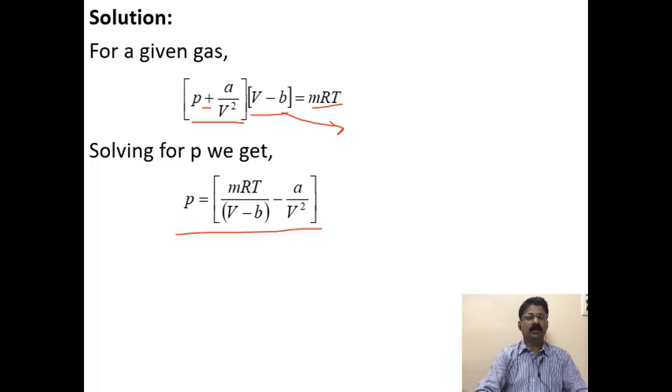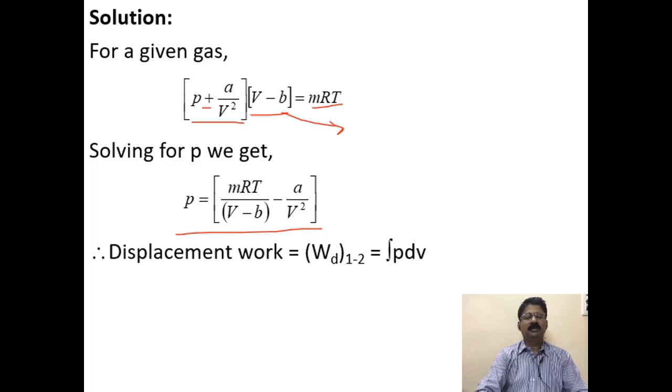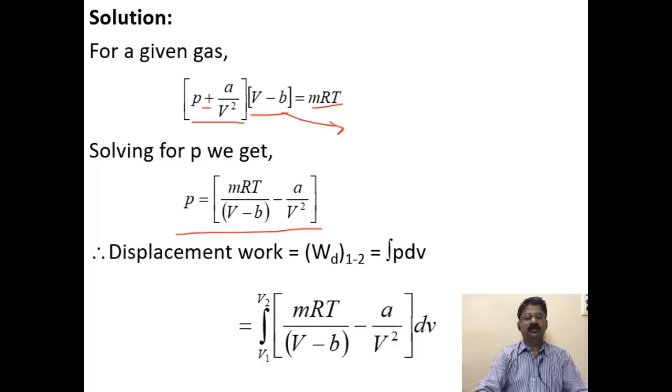Not only this problem, but any problem of this kind where pressure and other properties are related: if you want to find the displacement work, first you have to express the equation in terms of P, as P is equal to something. So displacement work is equal to integration of P dV. You have to integrate from V1 to V2 of MRT by (V minus B) minus A by V square with respect to dV.